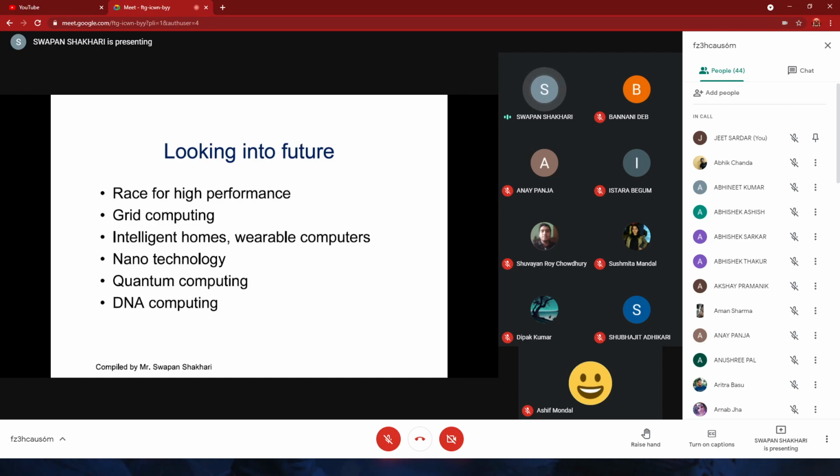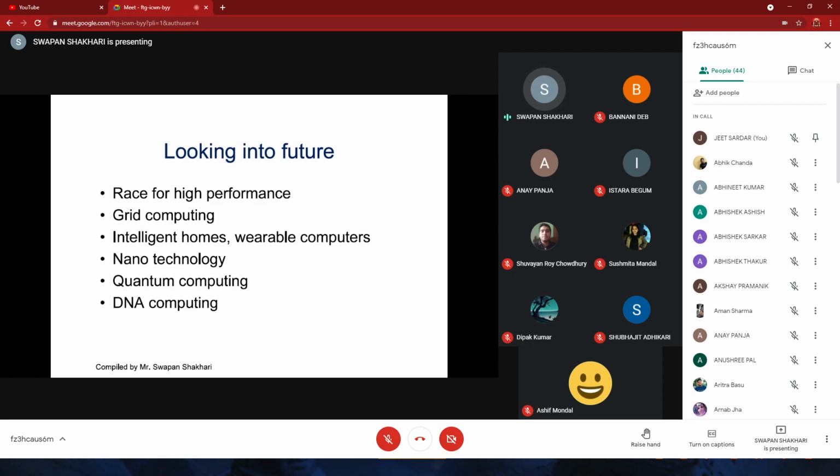Then we'll try to implement intelligent homes and wearable computers. We wear so many computers on our body itself. And then we are implementing nanotechnology. In the medical field, we can place some computers in the human body to recover from diseases.